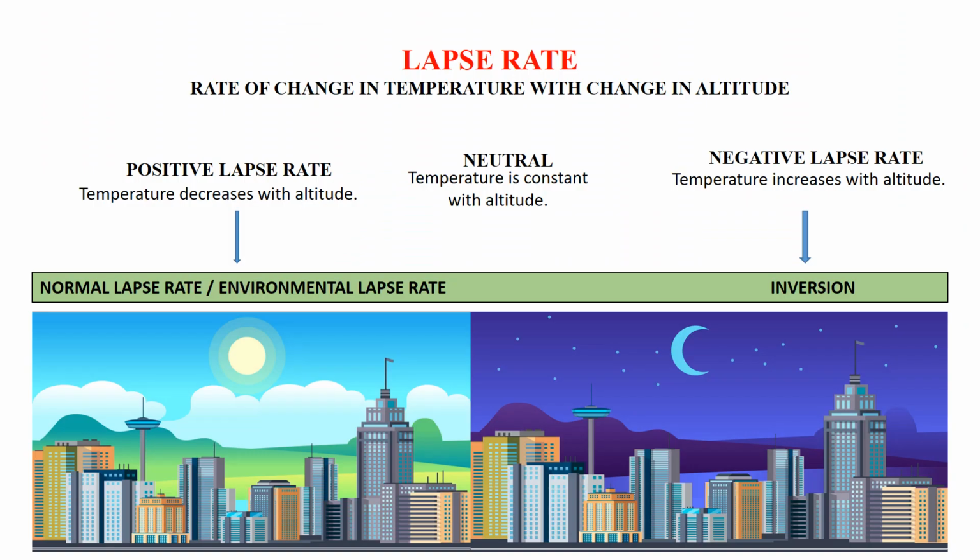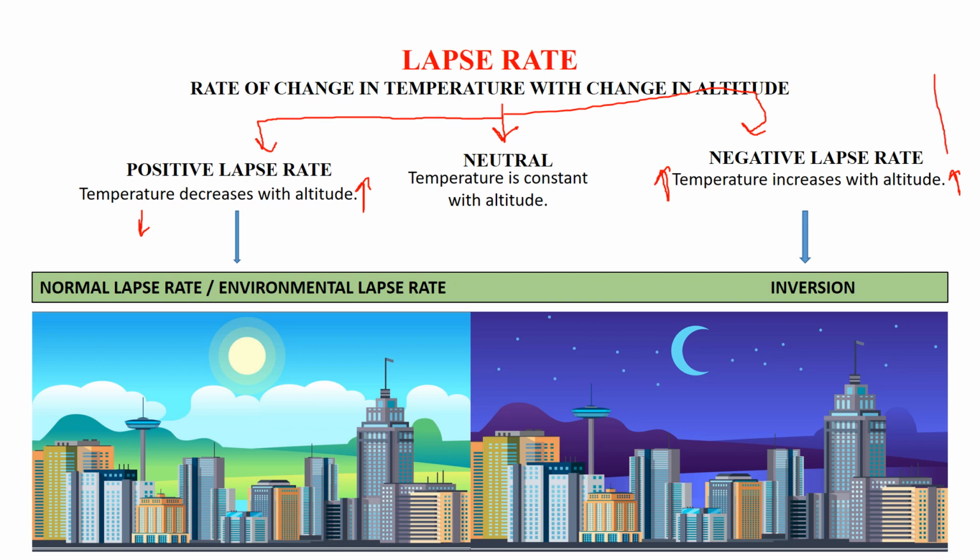Now the lapse rate is again of three types, one of which is positive lapse rate, the other is the negative lapse rate, and then comes the neutral lapse rate. The positive lapse rate is when the temperature decreases with an increase in altitude, and the negative lapse rate is when temperature increases with an increase in altitude.